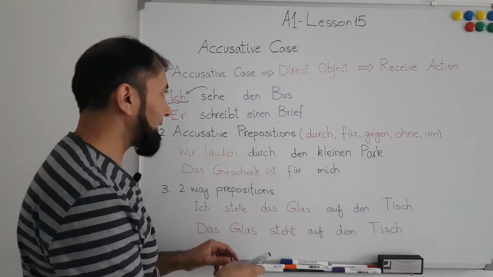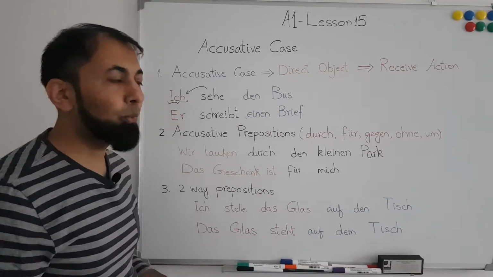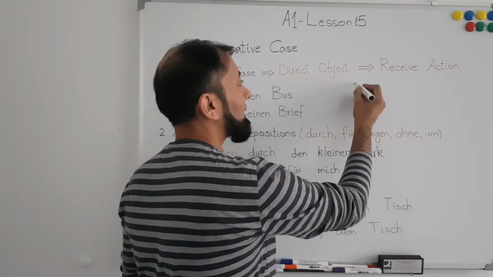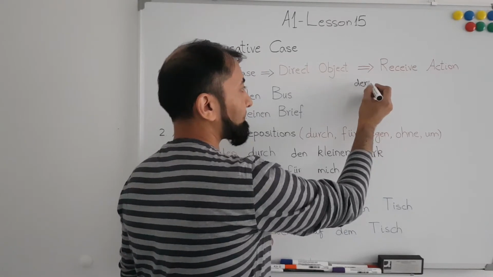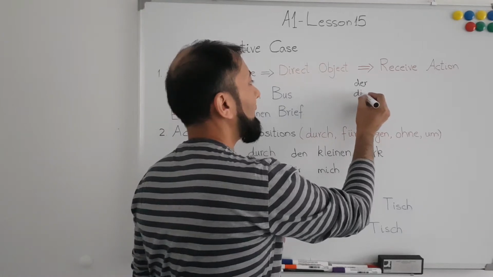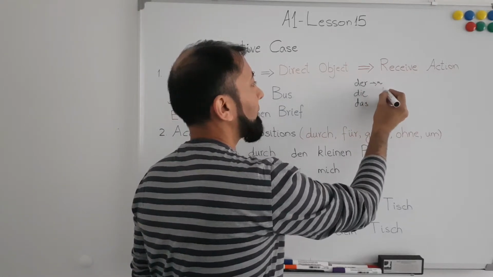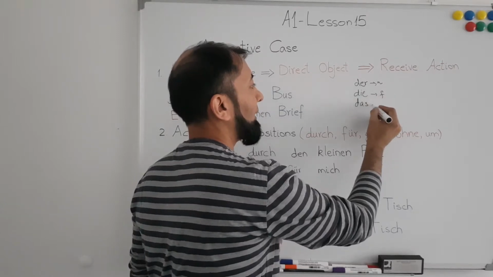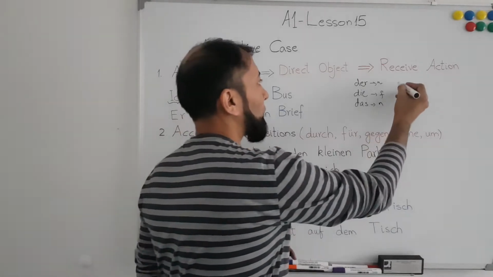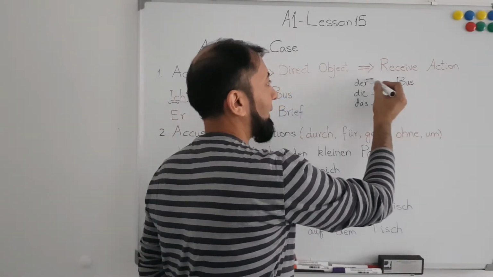Now you will see that this den is something new for us, because until now we know that the articles of a noun can be der, die, and das. Der for masculine, die for feminine, and das for neuter. And we learned in the previous lesson also that Bus is a masculine noun, so it has the article der.